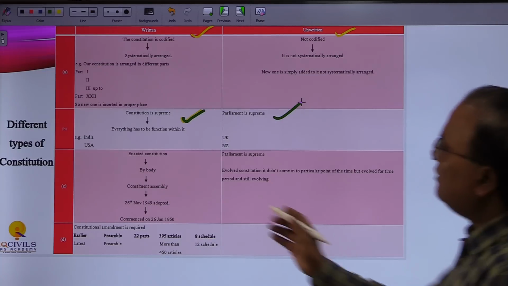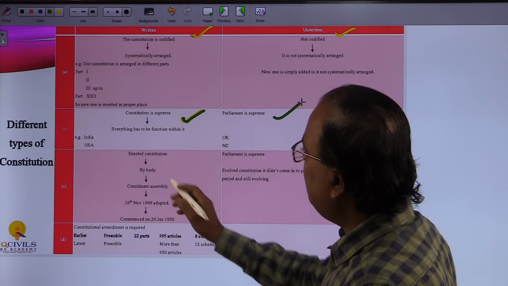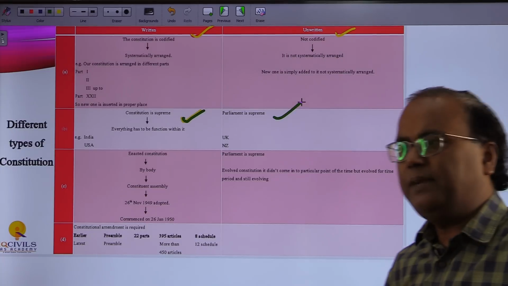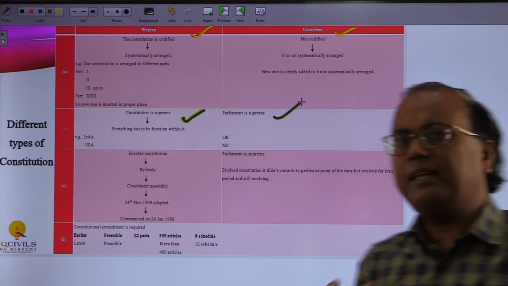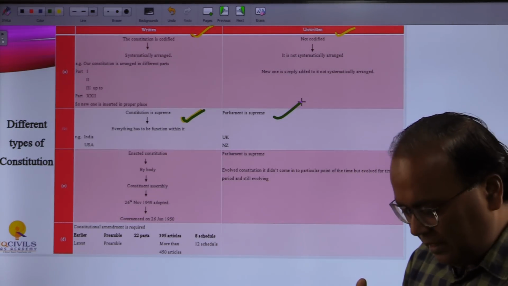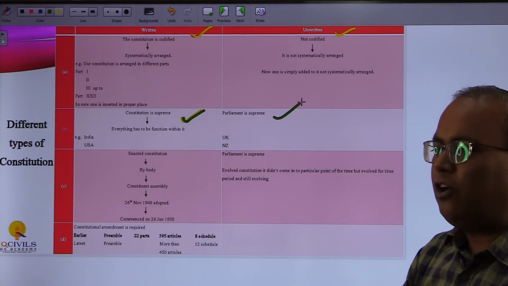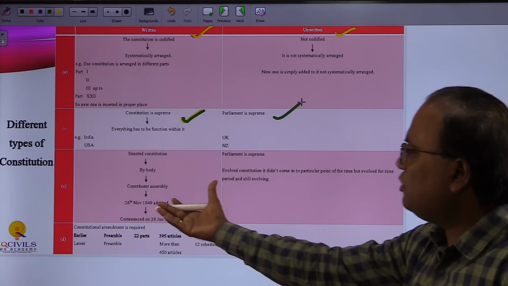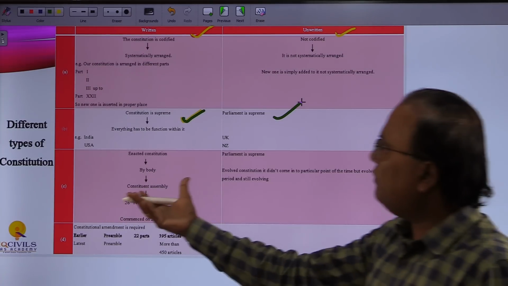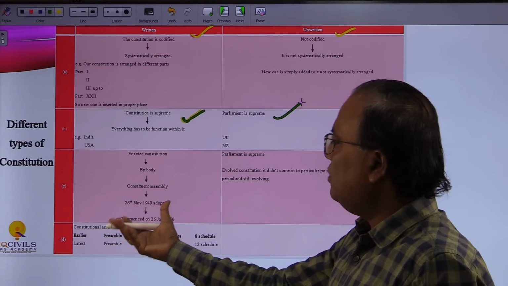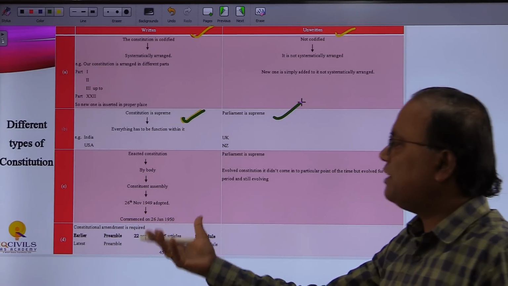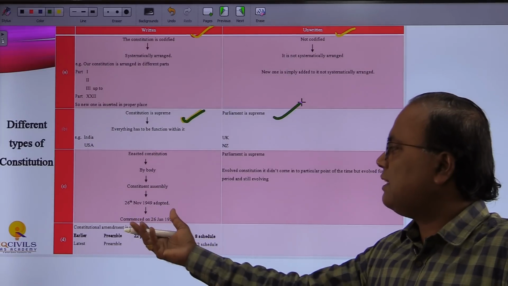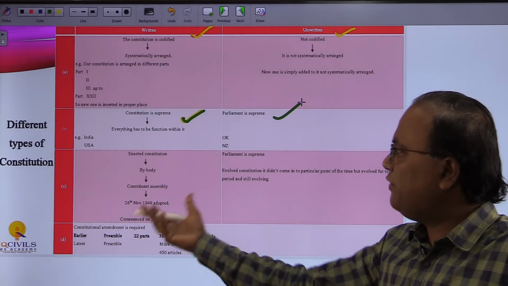Once you take the written constitution, it is enacted by a constituent assembly. A constituent assembly is a one-time affair; it is constituted for the purpose of enacting the constitution. Once that purpose is fulfilled, it is dissolved. That is the case in our country also. On 26th November 1949 it was adopted, and it commenced on 26th January 1950.